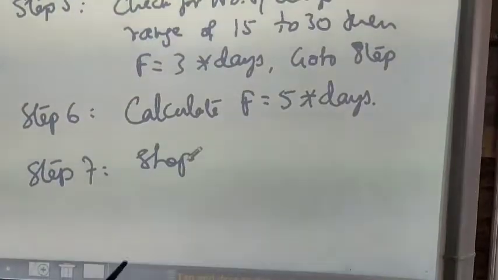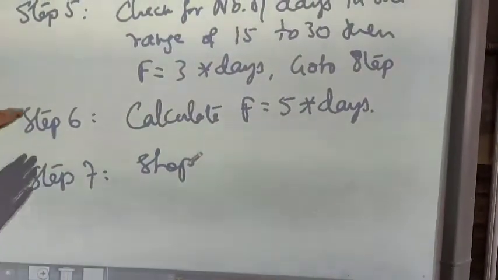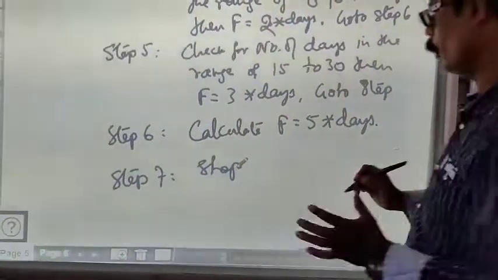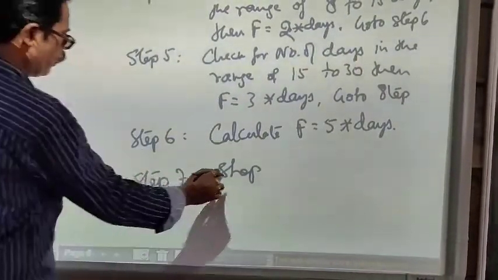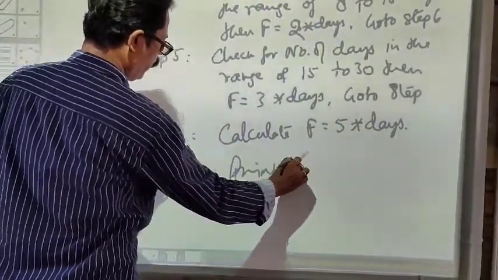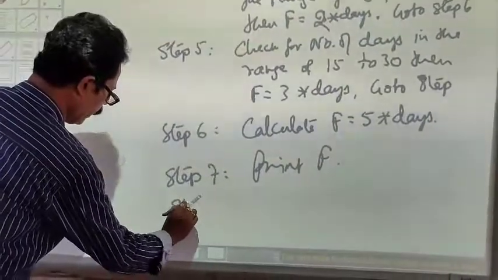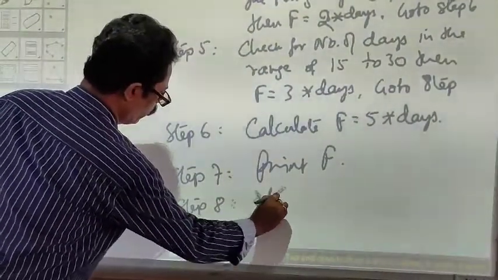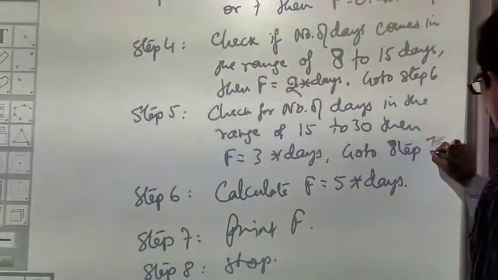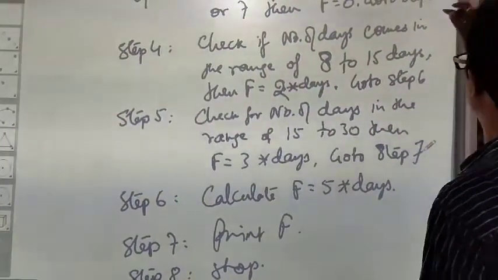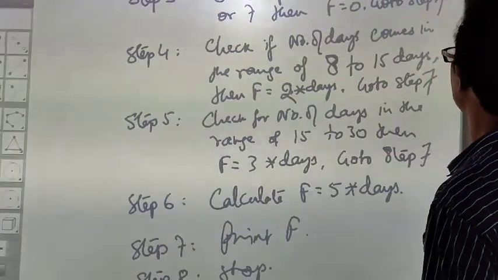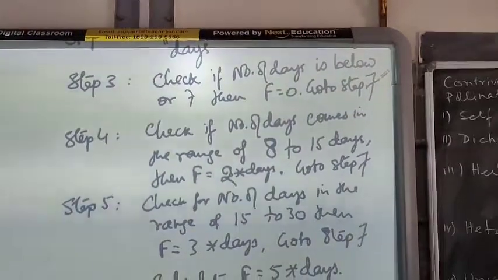That means when we are moving here, where are we going to move? In step 7, it will not be stop, it will be print f, and then step 8 will be stop. So here, where you are going to go, that is step 7. Here also it won't be 6, but it will be 7. Here also it won't be 6. Here also it will go to step 7.